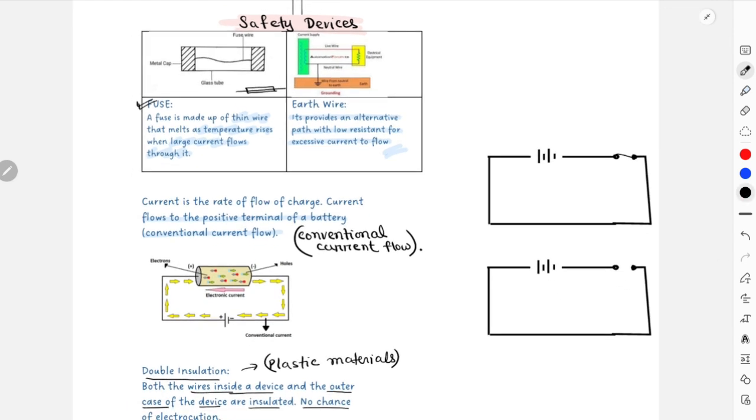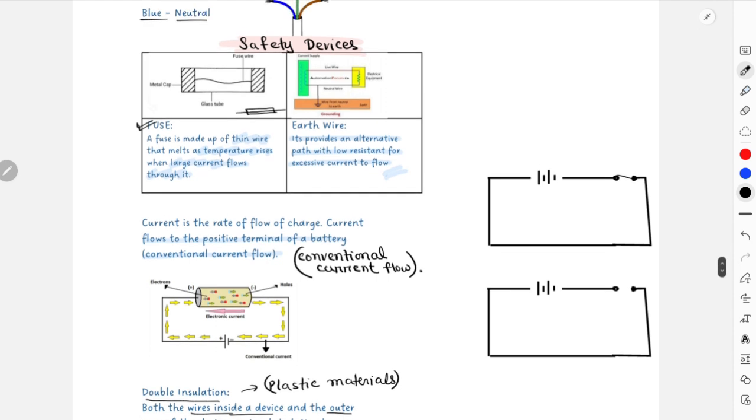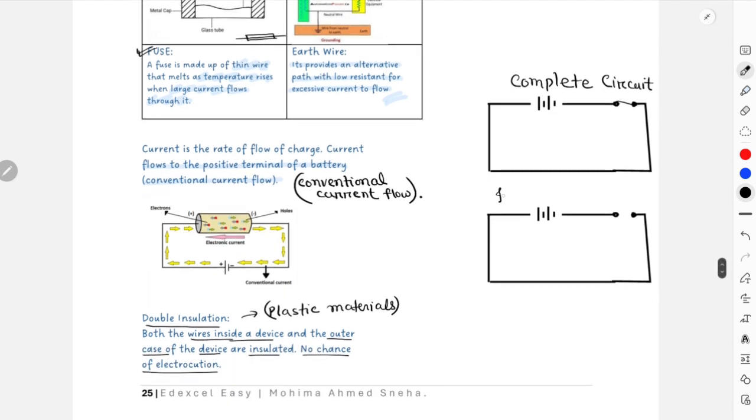I'll just write this down over here. This is your complete circuit, where there is no gap in the circuit, and this is your incomplete circuit, where there is a gap in your circuit.